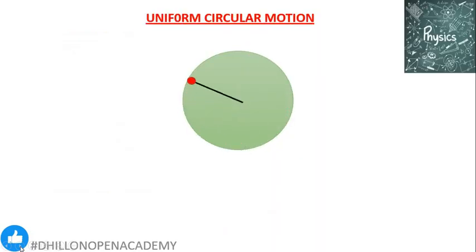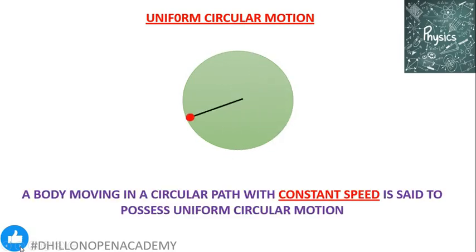When a body moves in a circular path with a constant speed, the body is said to possess uniform circular motion. So if we have a stone or any object which is tied to a string and we swing it such that the stone moves with constant speed, in this case, the stone is said to possess uniform circular motion. The term uniform circular motion is a combination of two things: circular motion, because it is moving in a circular path, and uniform, because its speed is constant.